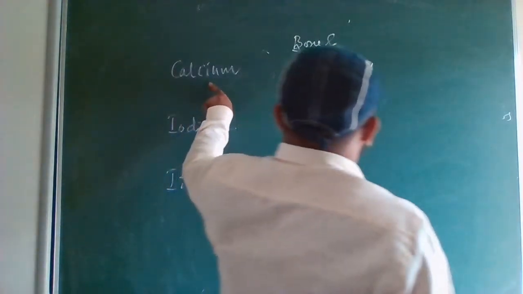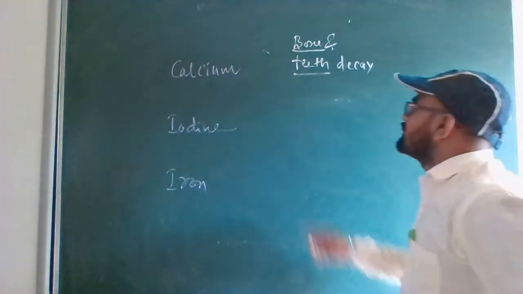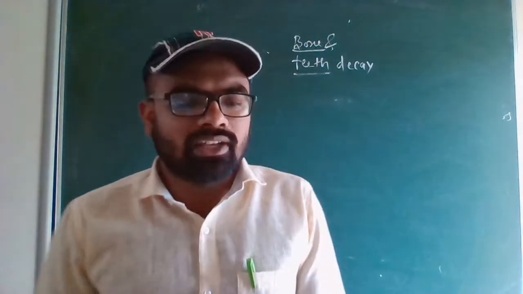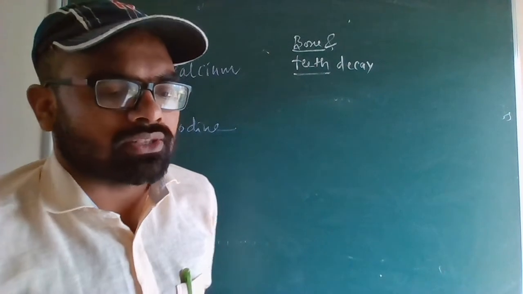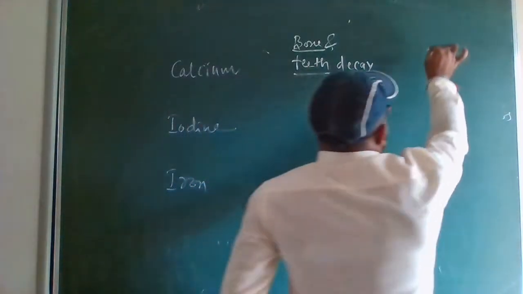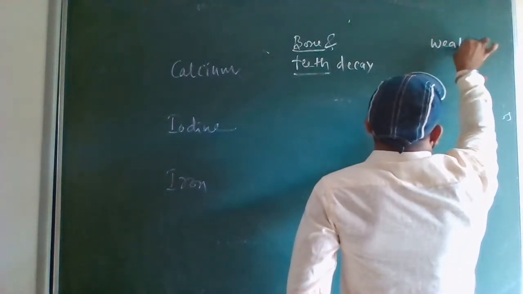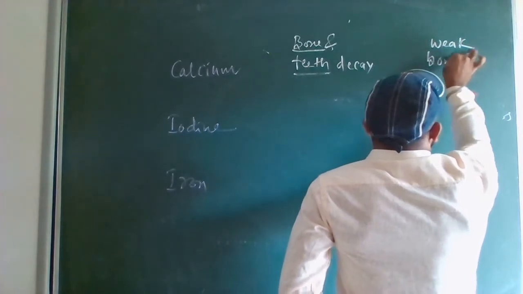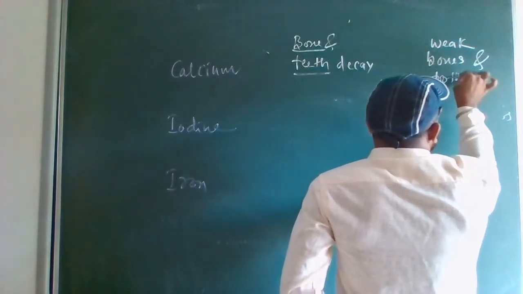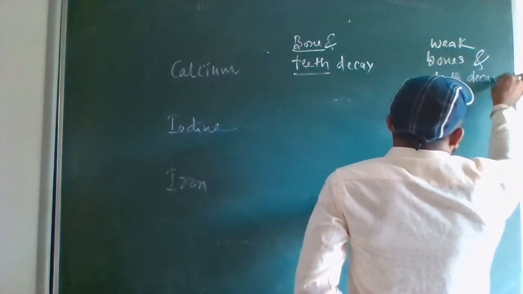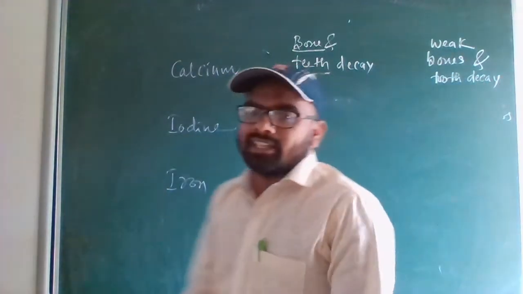If there is deficiency of this, it will result in bone and teeth decay. And what are the symptoms? Weak bones and tooth decay. It will make the bones very weak.